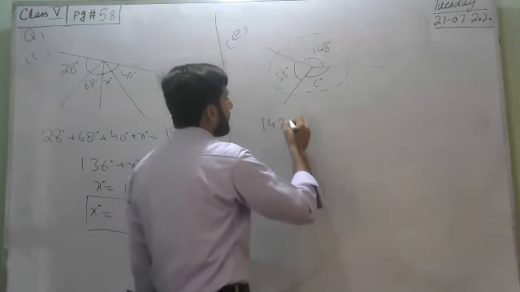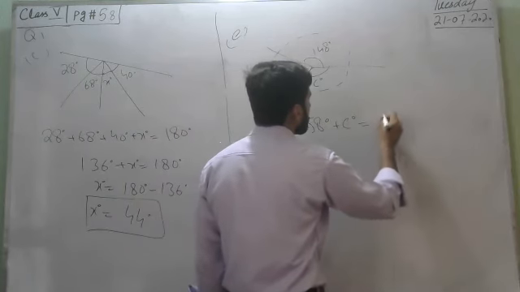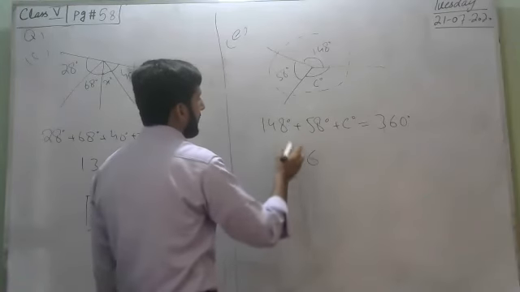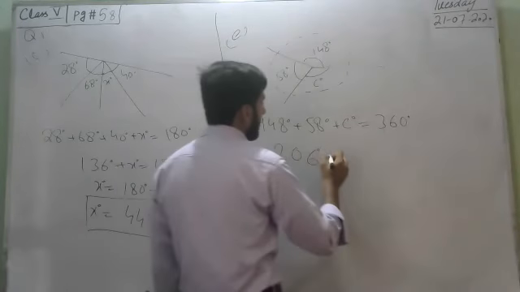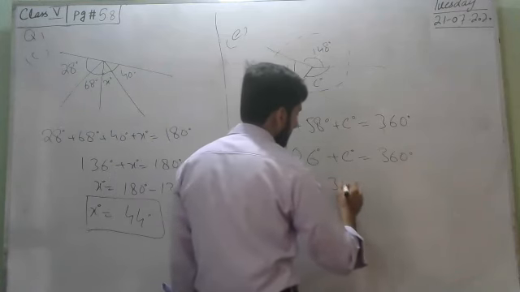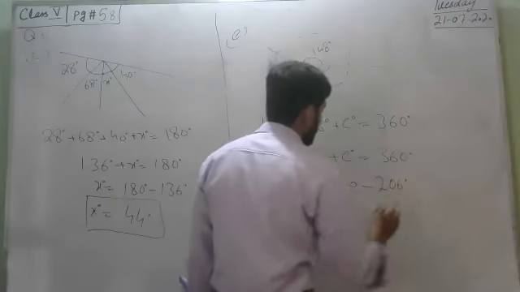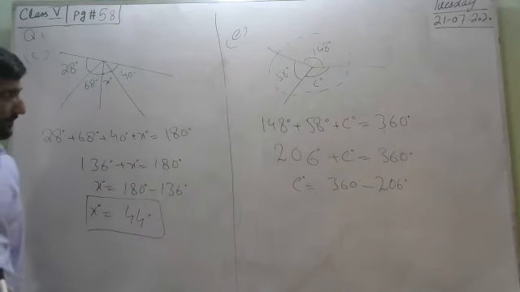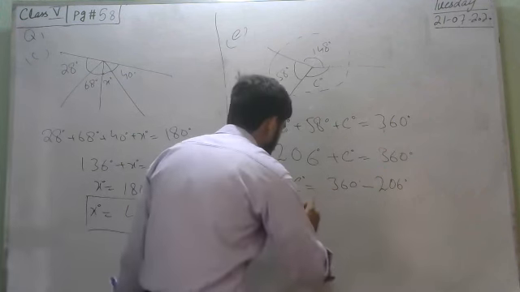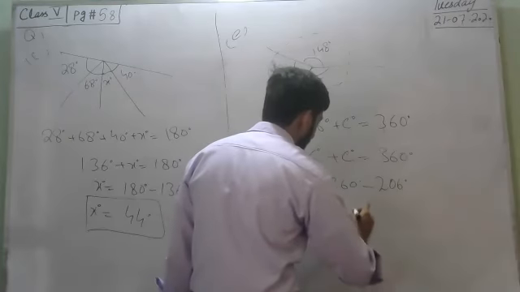So 148 degrees plus 58 degrees plus c degrees equals 360 degrees. 148 plus 58 equals 206 degrees after addition. c degrees equals 360 degrees minus 206 degrees. c degrees equals 360 minus 206, which is 154 degrees.